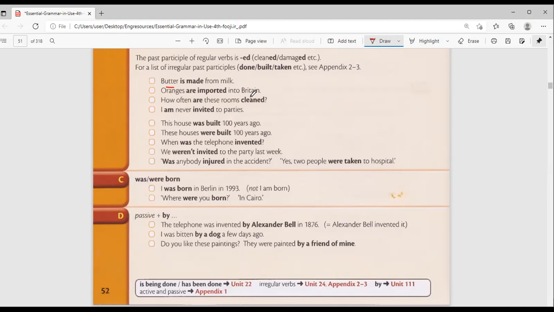When was the telephone invented? We were not invited to the party last week. Was anybody injured in the accident? Yes, 2 people were taken to hospital, isn't it? Yeah. Now, next.